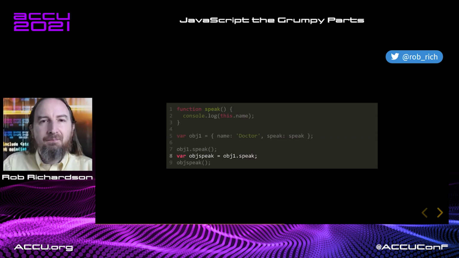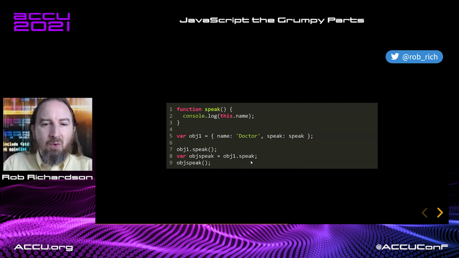Let's level up. Now, variables are first-class objects, our functions are first-class objects in JavaScript, so we can pass functions around as variables. So I'm going to take object1.speak and I'm going to assign it to this obj_speak variable. Okay, if I do obj1.speak, that is as expected. I call speak and it uses this, which is the object, and I get doctor. So obj1.speak is doctor. Now, what's the thing to the left of the dot here?